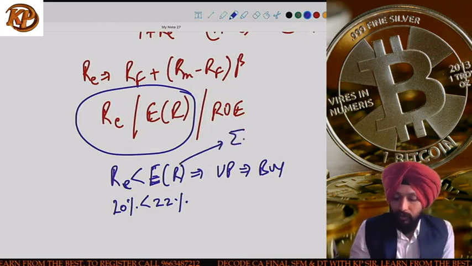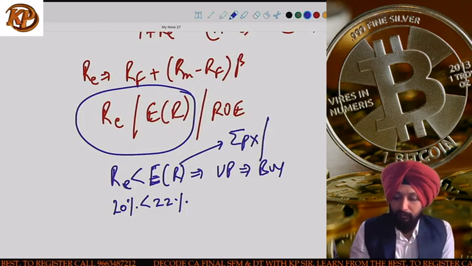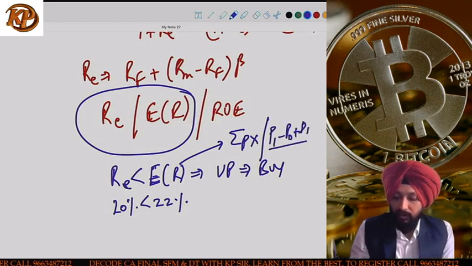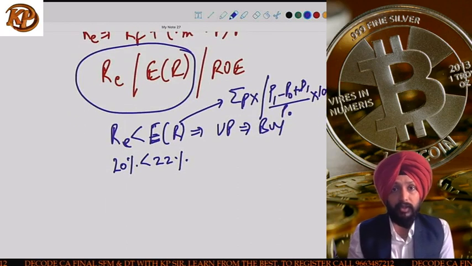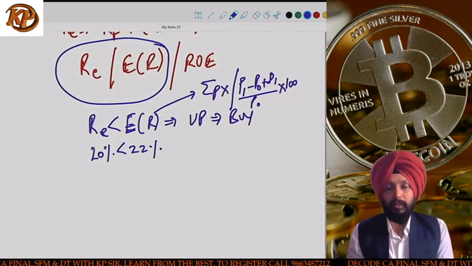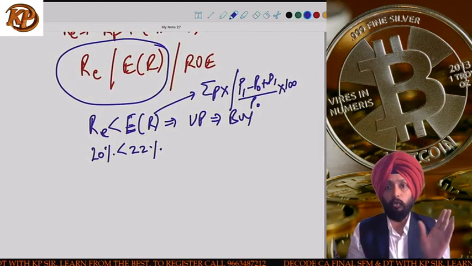If it is not given, then we can calculate it as summation Px, that is probabilities multiplied with the expected value, or it can also be calculated as (P1 minus P0 plus D1) divided by P0 into 100, which is basically the holding period formula, if you remember that. So ER is summation Px. If the probabilities of expected returns are given, you do summation Px. I've taught this in 4x.